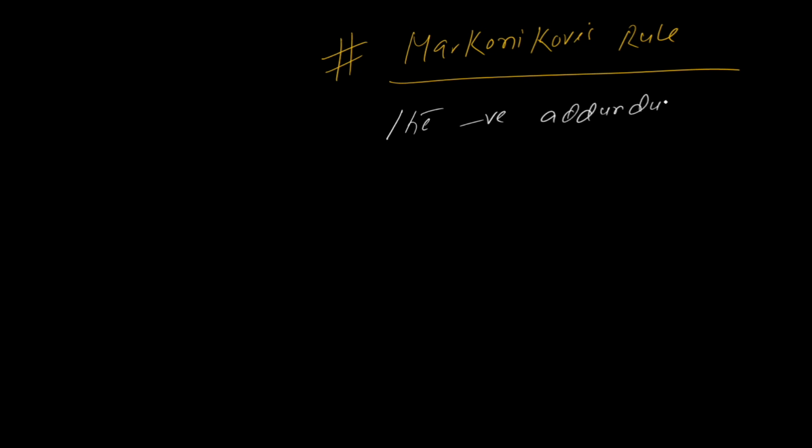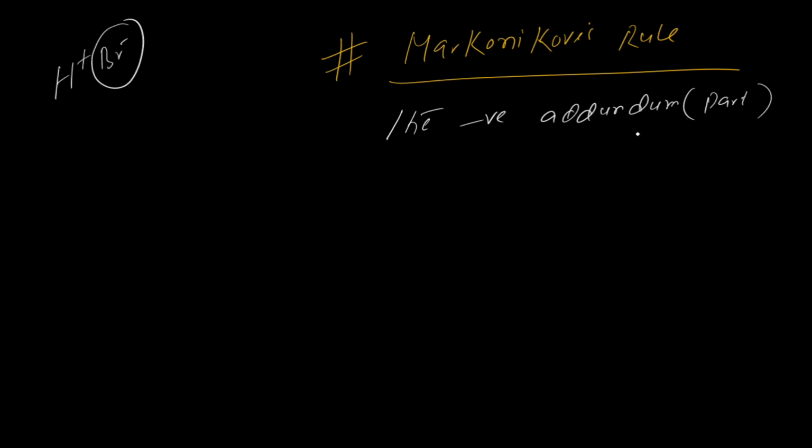Markovnikov's rule states that the negative addendum, addendum means part, will attach. What does negative addendum mean? Suppose HBr is there, so H plus, Br minus. Br minus is the negative addendum.